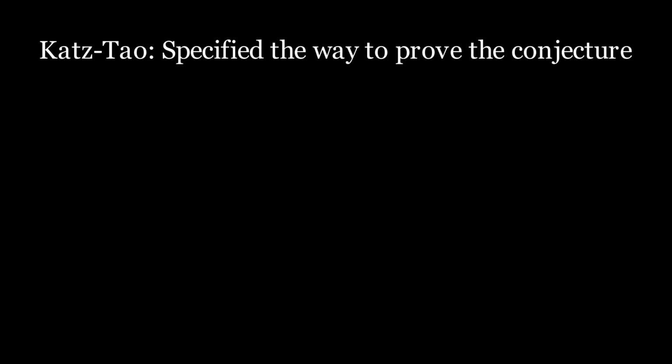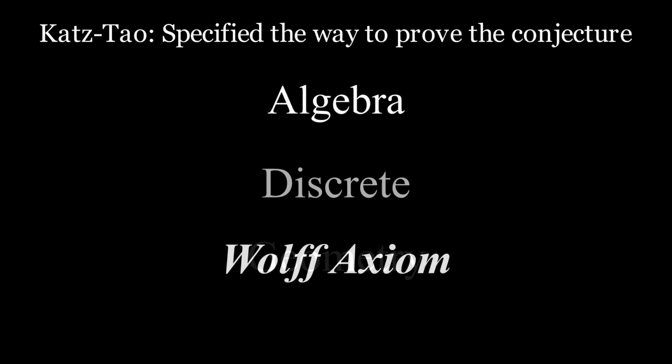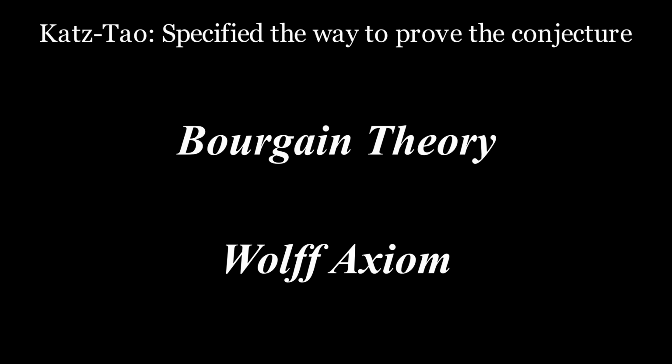In 2000, Katz and Tao, two mathematicians, said that the Kakeya set conjecture might be solved using algebra, discrete math, and geometry. The Wolf axiom is that geometric approach, and if we want to get a higher lower bound, we will need to translate some of the geometric properties into equations, or inequations. Remember in the second part we talked about Bourgain's theory, and that's the equation that inspired Katz and Tao.